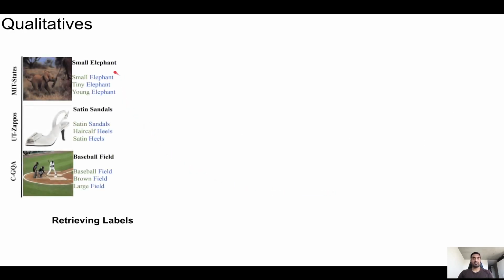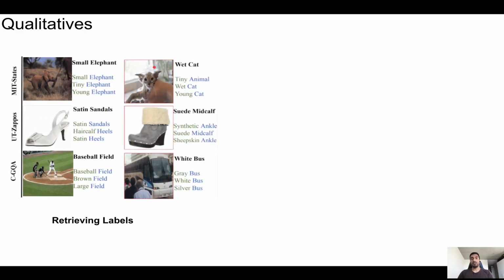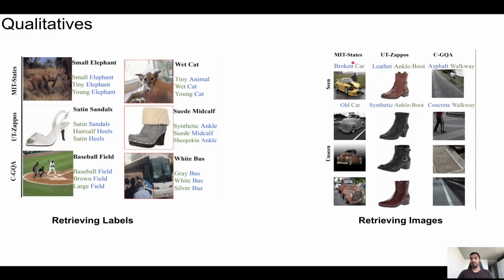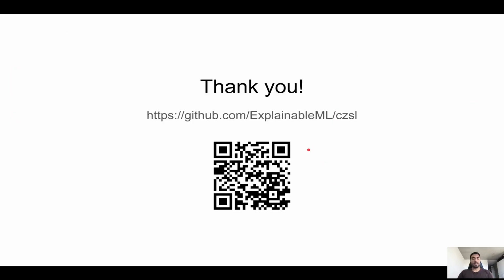On qualitatives, we show an example where the top prediction matches the label and an example where the top prediction does not match the label. We see that usually the top three outputs of the model contain the correct visual output, but the label only contains one composition. This is a limitation that future methods need to focus on. Retrieving images from a seen composition to an unseen composition, we see that the top image retrievals are all semantically correct.